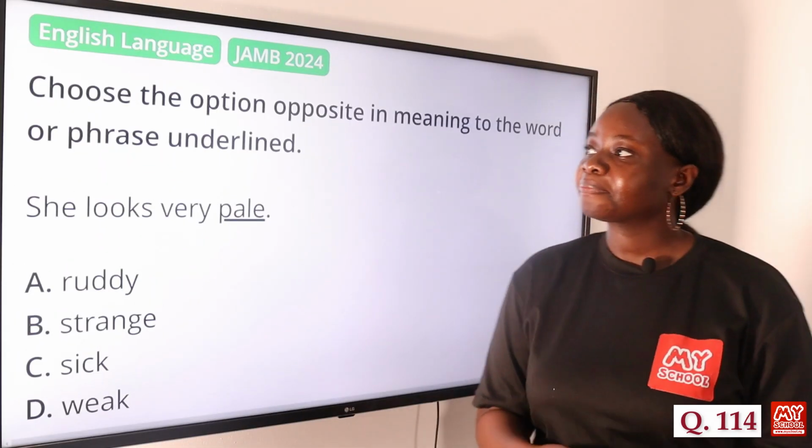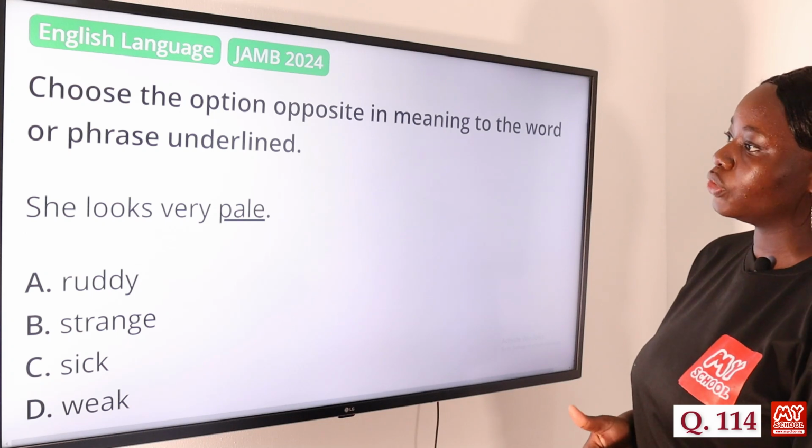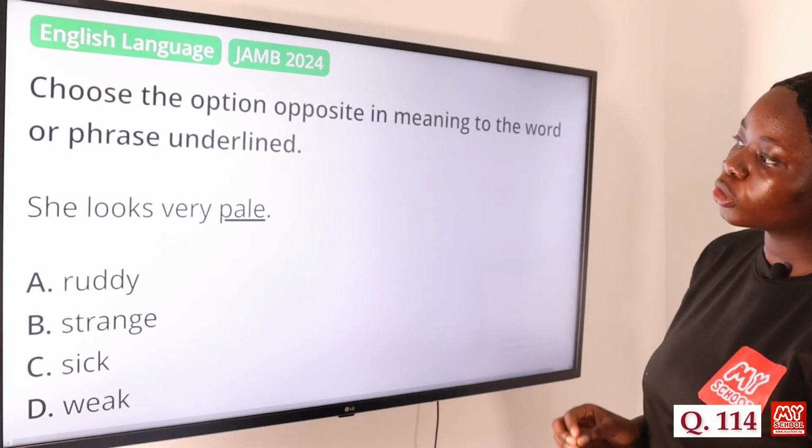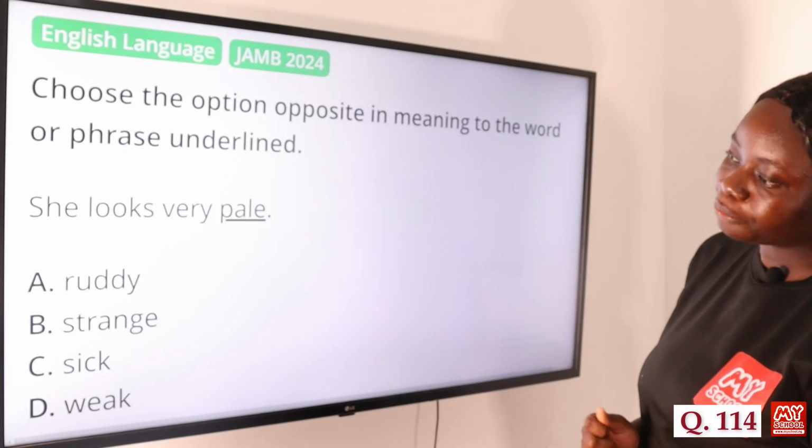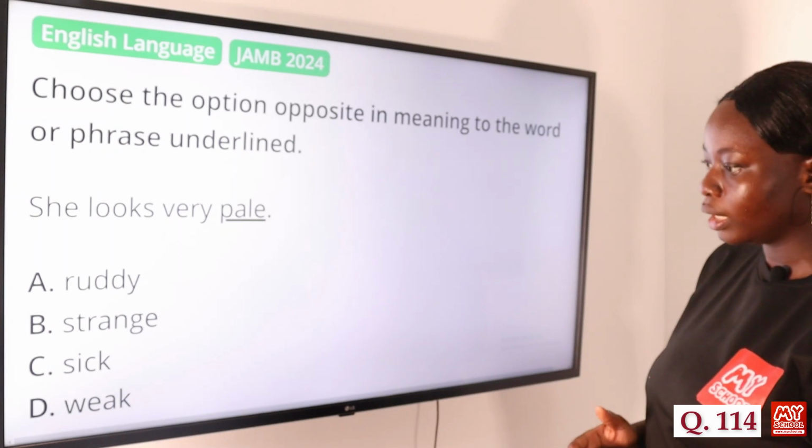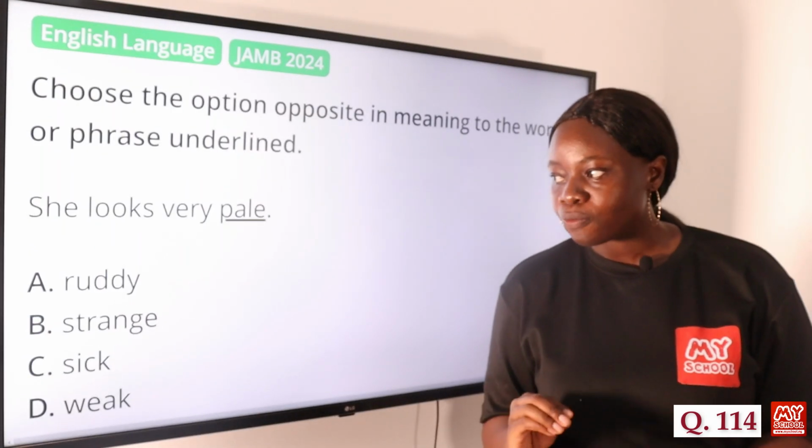Question 114. Choose the option opposite in meaning to the word or phrase underlined. She looks very pale. A, ruddy. B, strange. C, sick. And D, weak. So the answer to this question is option A, ruddy.